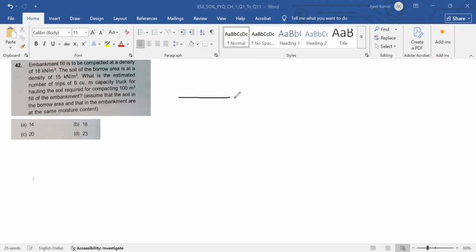So this is fill, and this is borrow pit. And the moisture content in both is the same.